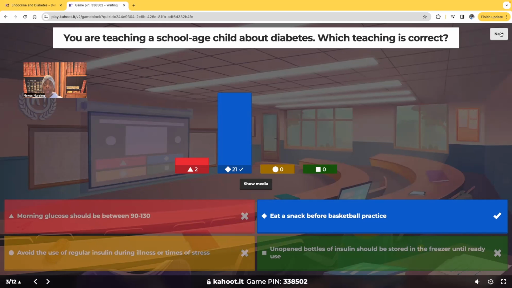So you're going to teach them before exercise, make sure that they have a snack because we don't want that patient to bottom out. Some other important things that you guys need to know is that during times of illness or stress, because illness is a stress to the body, you expect that patient's blood sugar to increase. So the patient may need more insulin than normal. So you're going to have to teach about insulin during those times. And guys, of course, the insulin unopened bottles, you're not going to freeze it. It can be refrigerated, but not frozen.